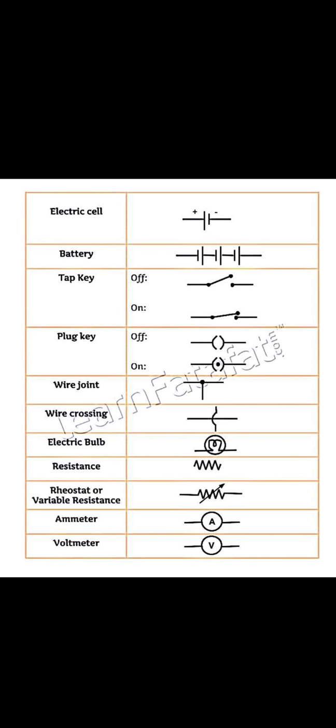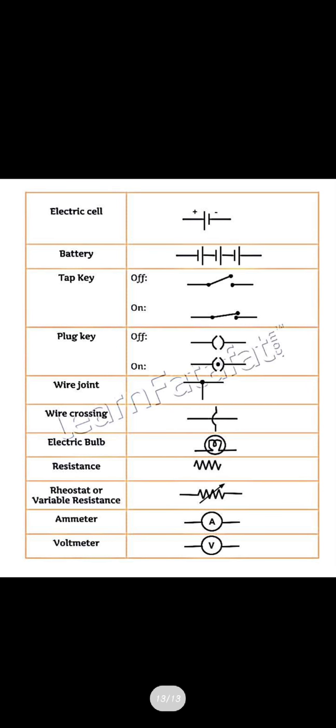If you are crossing without a joint, then this junction is shown, like wire crossing, you can see the wires are crossed but they are not joined, they are not connected, so without connection it will be shown like this. If you talk about an electric bulb, this is the sign for the LED bulb. If you talk about resistance, then this is the resistance. And rheostat, this is an instrument where we can change the value of the resistance by changing this knob. This knob shows what resistance you want. This is the sign for ammeter, and this is the sign for voltmeter.